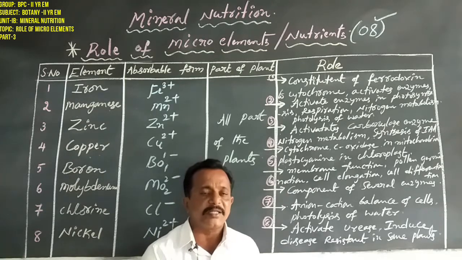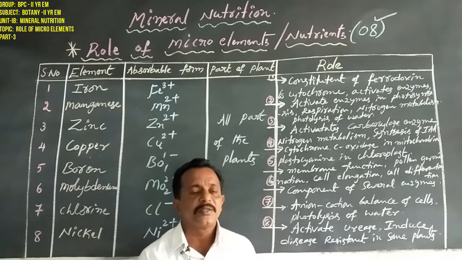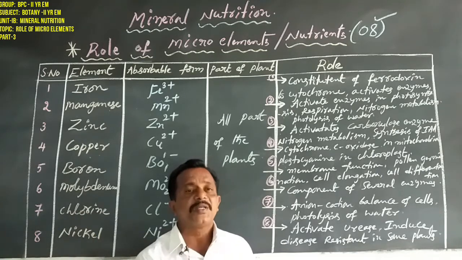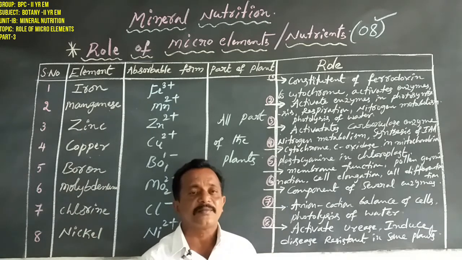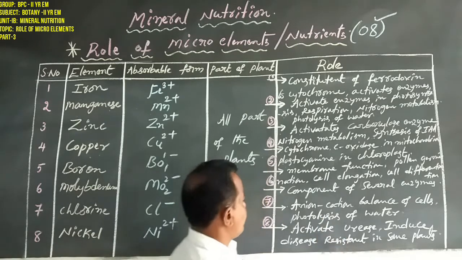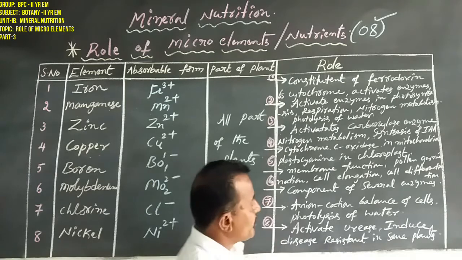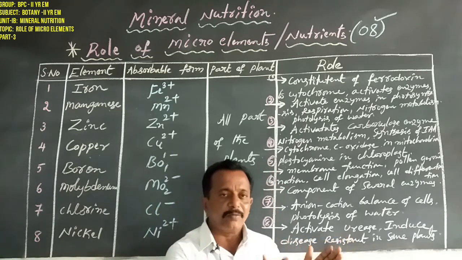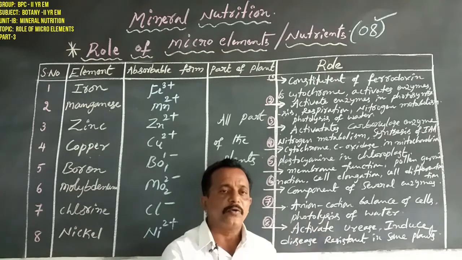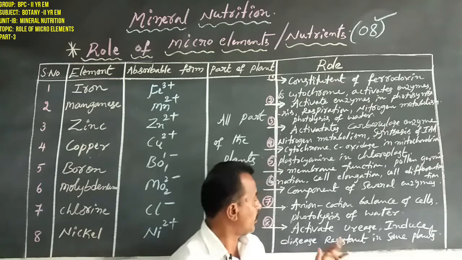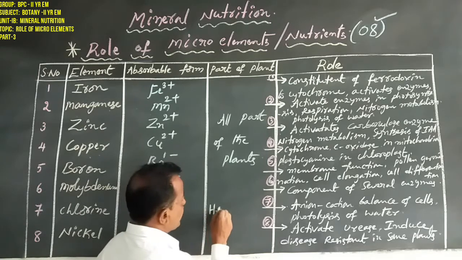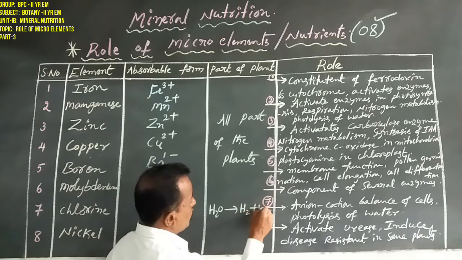Among the macro elements, calcium is also for the anion cation balance of cells, as well as chlorine, and also photolysis of water. What is the meaning of photolysis of water? It means the water molecule is split to release oxygen during photosynthesis. That is called photolysis of water. That is H2O gives rise to H2 plus O2.